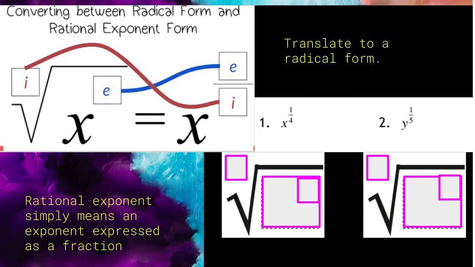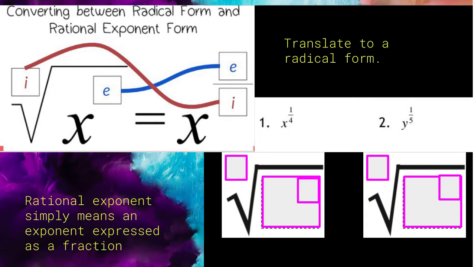Hi guys, so today we're going to be learning how to simplify rational exponents. As you can see right here in the image, we have our index. Our index is the denominator and the exponent is the numerator. So let's do an example.